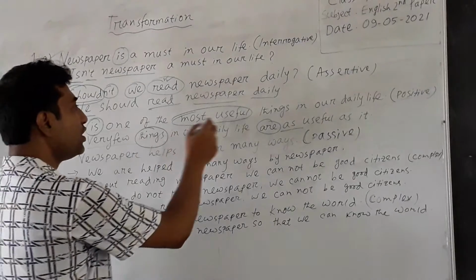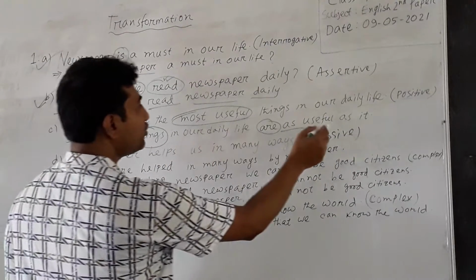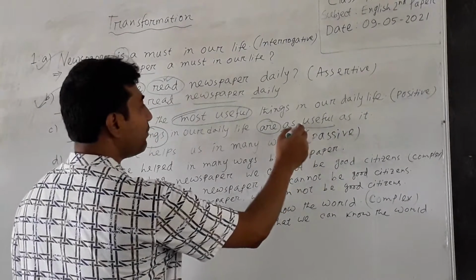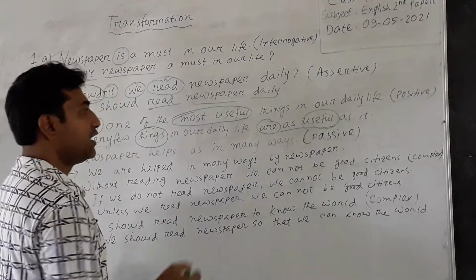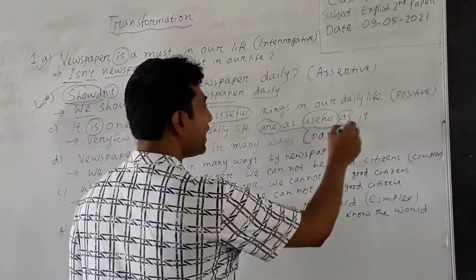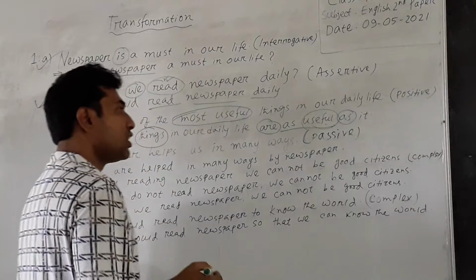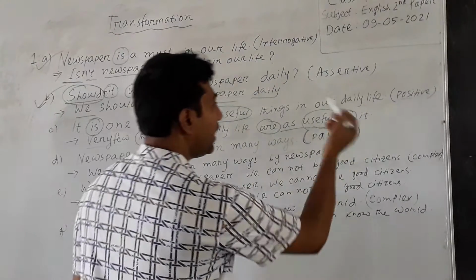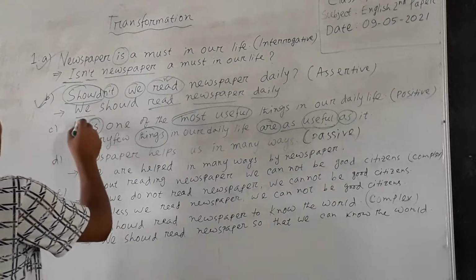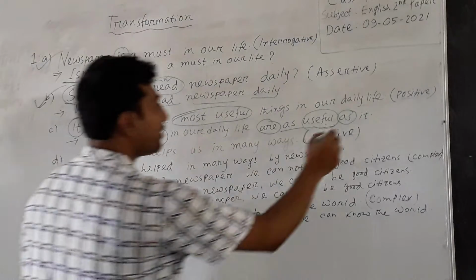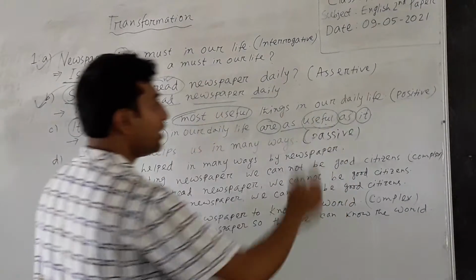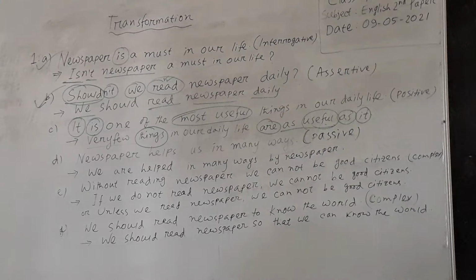Here most useful has become useful. Here the base form of the adjective will be written, and after that we have written as according to the rule, and then we have to write the subject. Here it has been written, then full stop has been added.